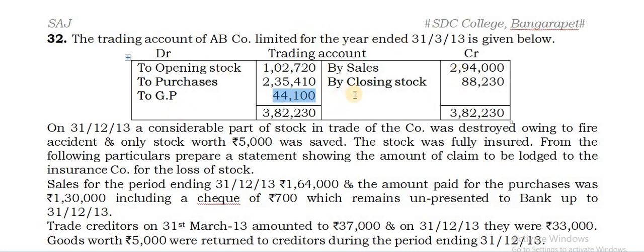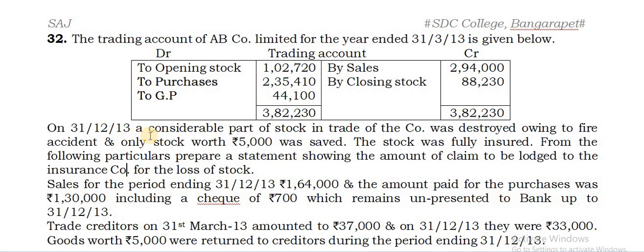The trading account is given to you directly. What you have to do? Calculate the GP ratio. How can you get that? This is the GP amount divided by the sales, 2,94,000, into 100. So that gives you the GP ratio. GP by net sales into 100 gives you the GP ratio. So first you have to go for that. Then later you have to go for the other items. See now the other things which are being given here. You are aware this closing stock will become the opening stock in the memorandum trading account. Leaving that, no other items are taken from here.